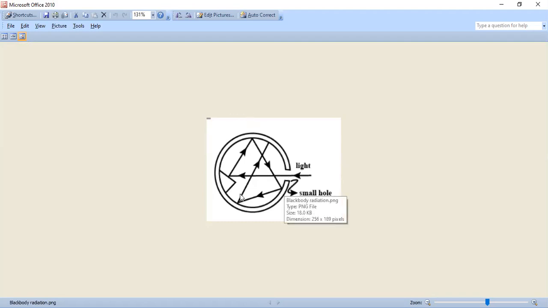So there will be this electromagnetic radiation or light trapped inside this structure, and there will be a lot of photons within this arrangement. This collection of a lot of photons can be considered to be a gas, and that is known as the photon gas.